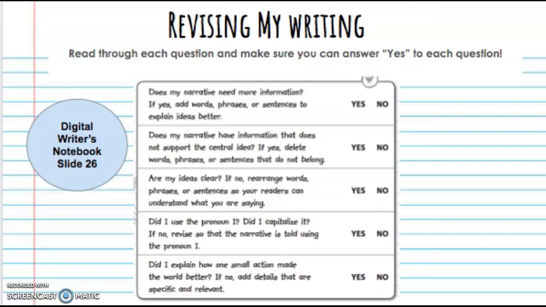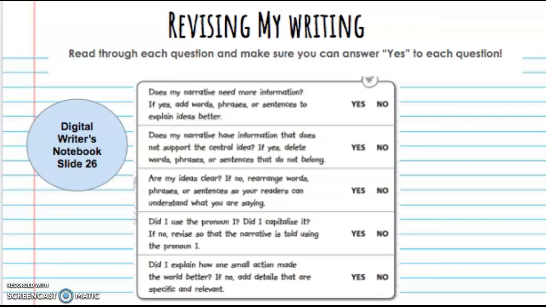Does my narrative have information that does not support the central idea? If yes, delete words, phrases, or sentences that do not belong. Sometimes we look back at our writing and think, maybe I didn't need to include that as a part of my story. I went a little bit off topic there. So you can delete things in your writing as well.